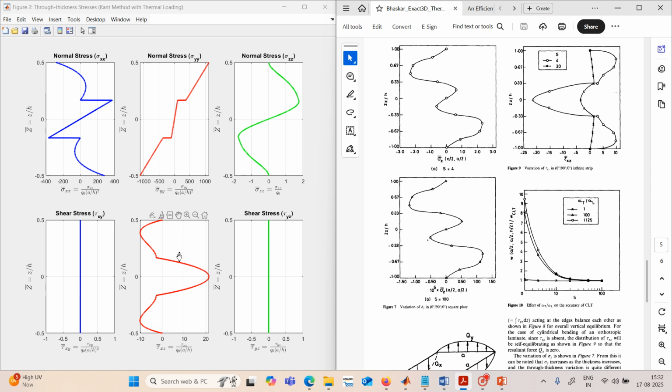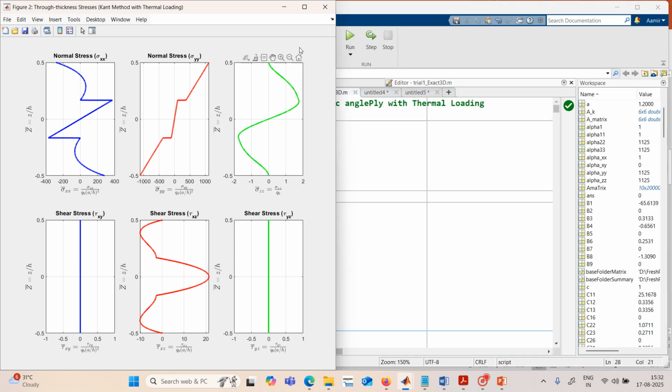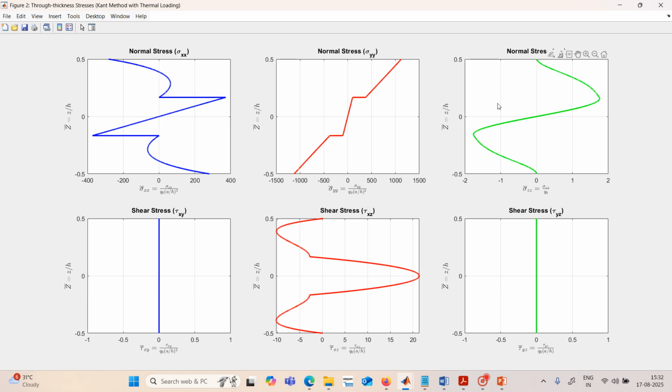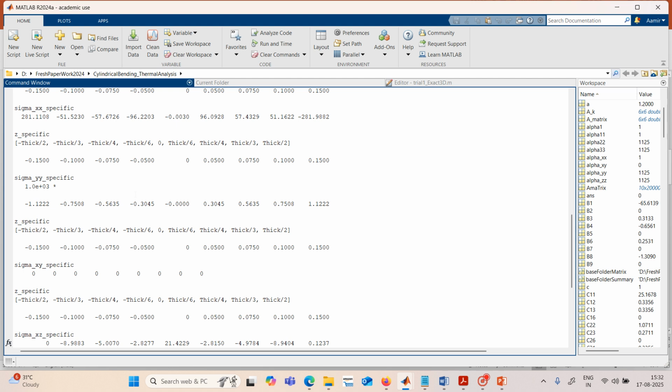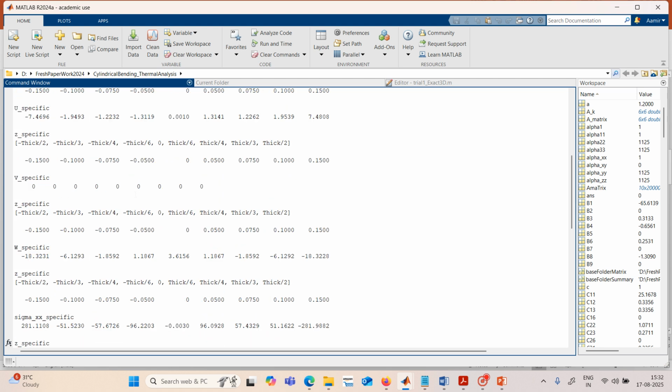If we see tau xz, that is the figure given here. In the rest, the plots they have given are for the bidirectional laminates, but this is the plot they have given for the cylindrical bending cases. Now, how to compare the results, let us see. Whether we are getting the correct results or not, let us check.